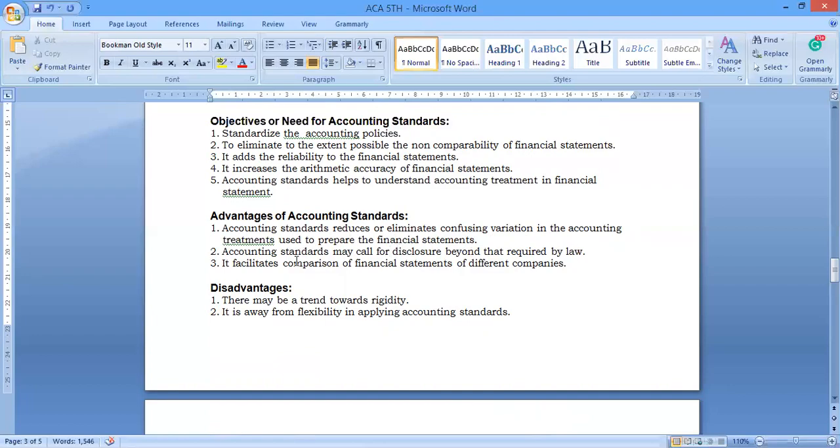And finally, it facilitates comparison of financial statements of different companies. When we compare, it should basically have an impact on the investors. Why are they comparing? Because of the major input and output of the company.